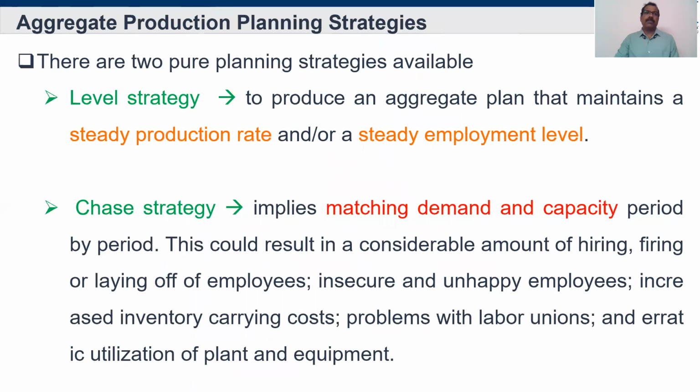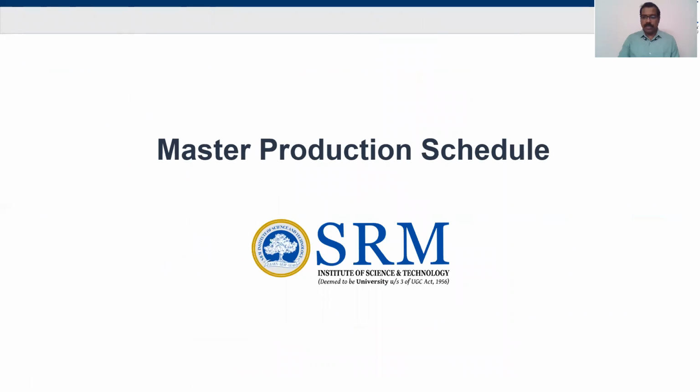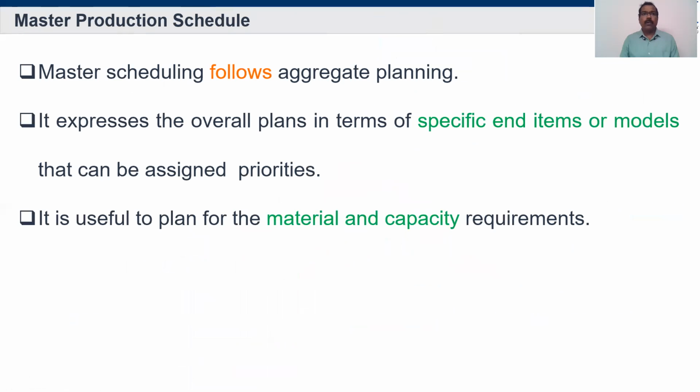So what is that master production schedule? We'll see it now. Master scheduling follows aggregate planning, as I explained. It expresses the overall plans in terms of specific end items or models that can be assigned priorities.